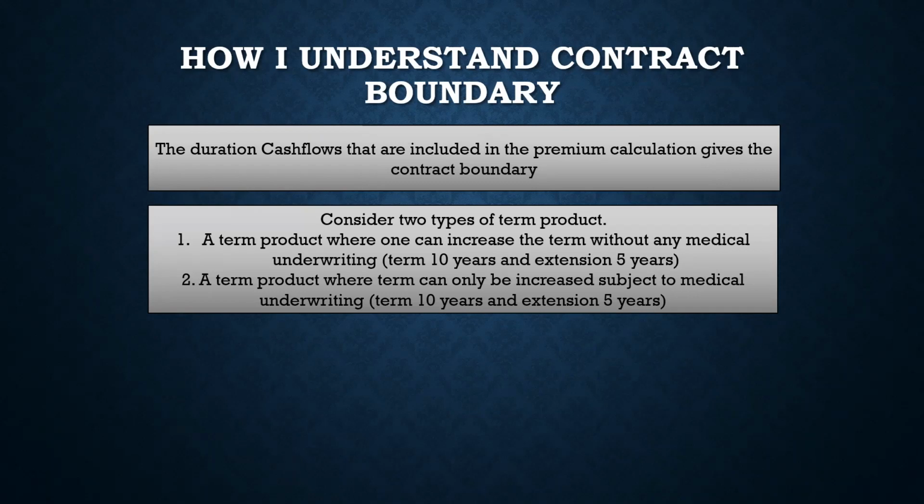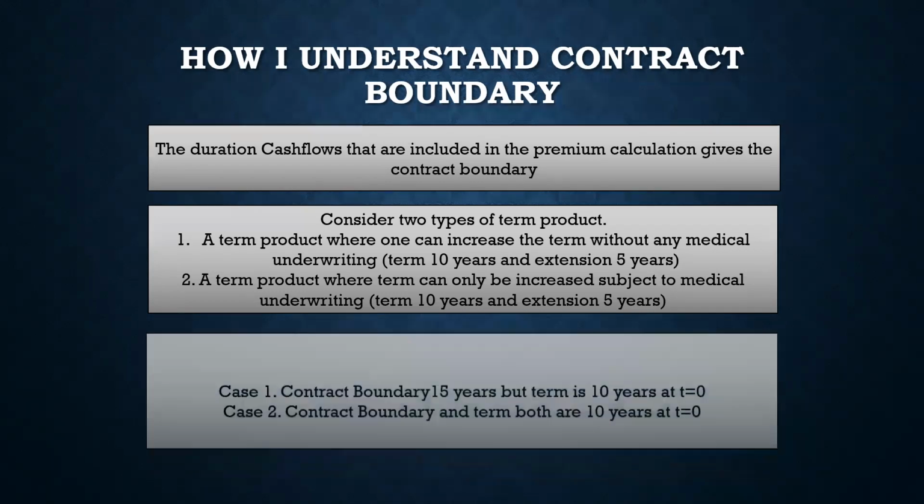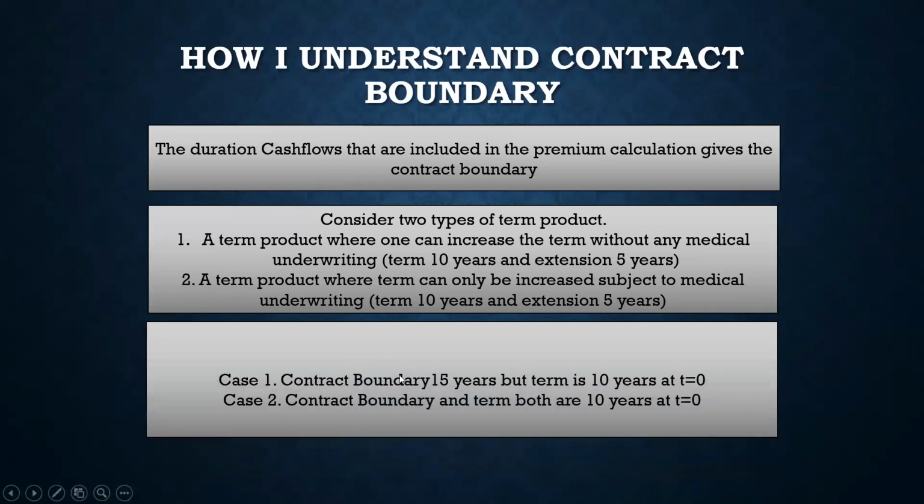If this is not clear right now, the example that we are just going to see will make it clear. And these are the two cases that we are going to discuss, right? So in case one, the contract boundary is 15 years. This is the case where the term of the term product can be increased. So there are two terms, so don't get confused. Term means the duration here, and term is also the nature of the product. Because the nature of the product is related to duration, it is called a term product. So I hope that you understand that, right?